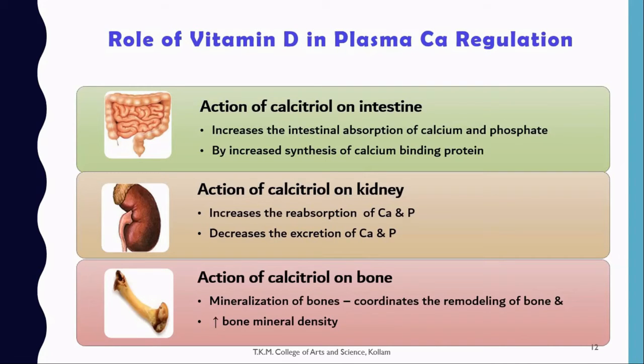So this is just a summary of the role of vitamin D in plasma calcium regulation. I told you it acts on three different areas: intestine, kidney and bone. Calcitriol increases the intestinal absorption of calcium and phosphate by increasing the synthesis of calcium binding proteins. How does it act on the kidney? It increases the reabsorption of calcium and phosphate and also decreases the excretion of both. The action of calcitriol in bone is that mineralization of bone mainly occurs due to this hormone, which coordinates the remodeling of bone and increases the bone mineral density.